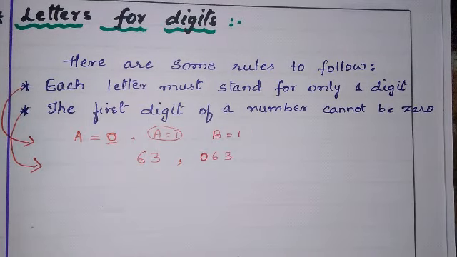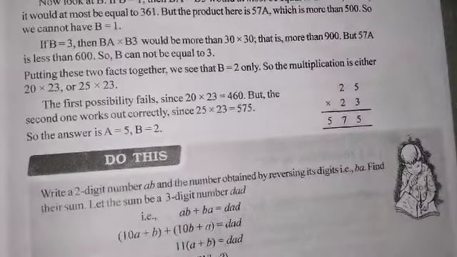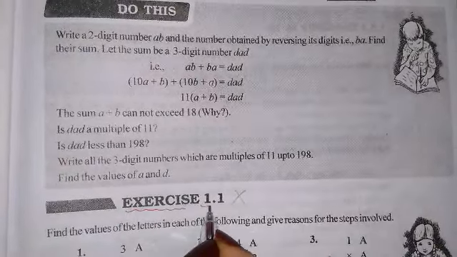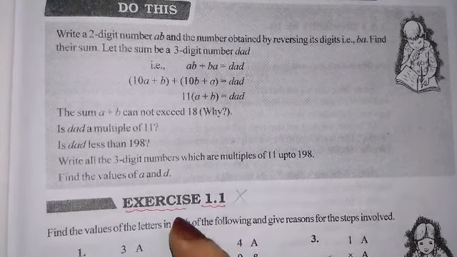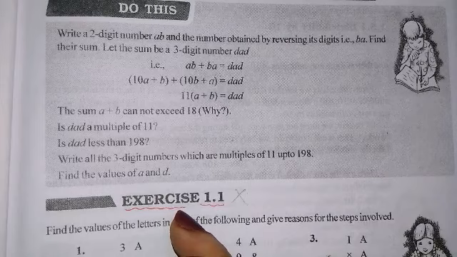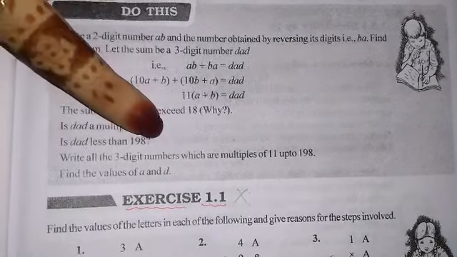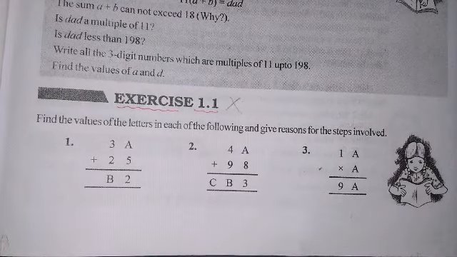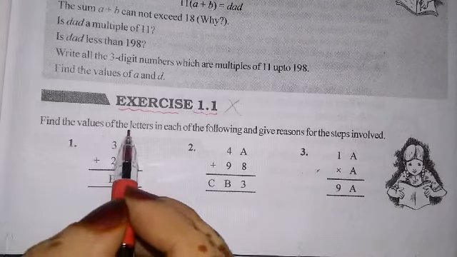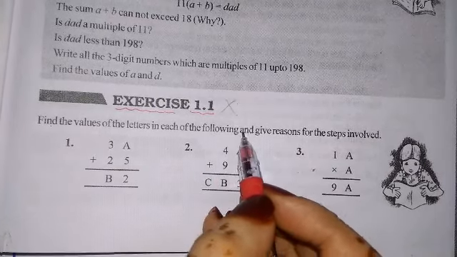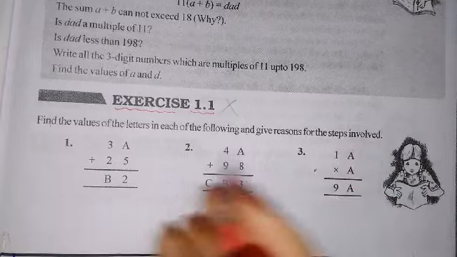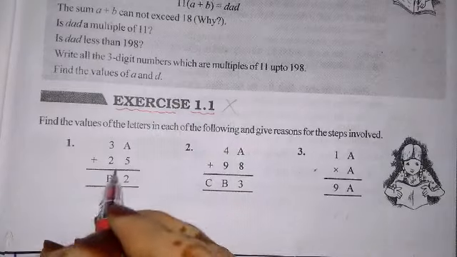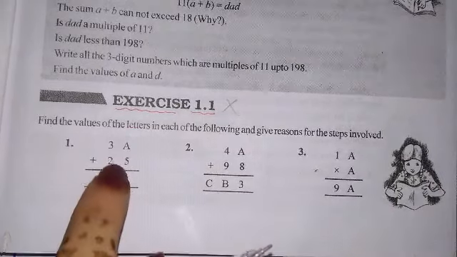So here we have many types of problems from letters of the digit. So based on this we have to solve the exercise 1.1 problems. Okay. We'll do exercise 1.1 which is completely based on the letters of the digit. Okay, let us see what is there in the exercise problem. Find the values of the letters in each of the following and give reasons for the steps involved. Here the main question is find the values of the letters. Okay, we have to find the values of the letters here.